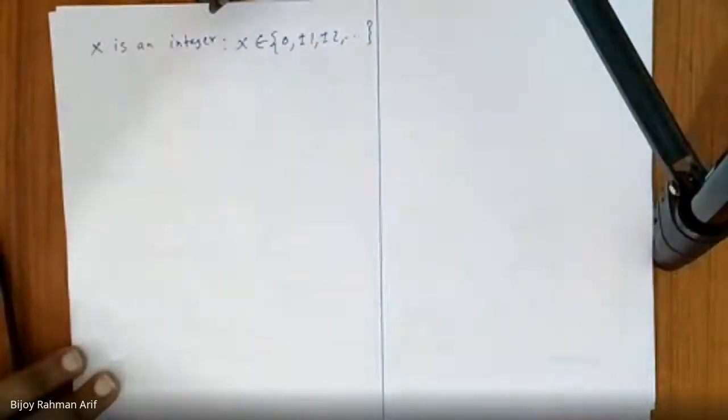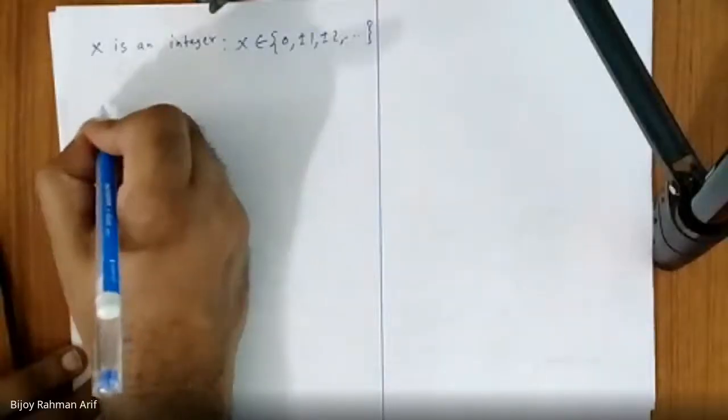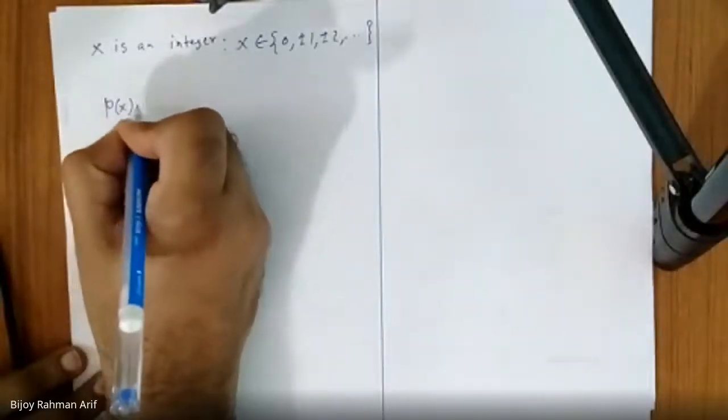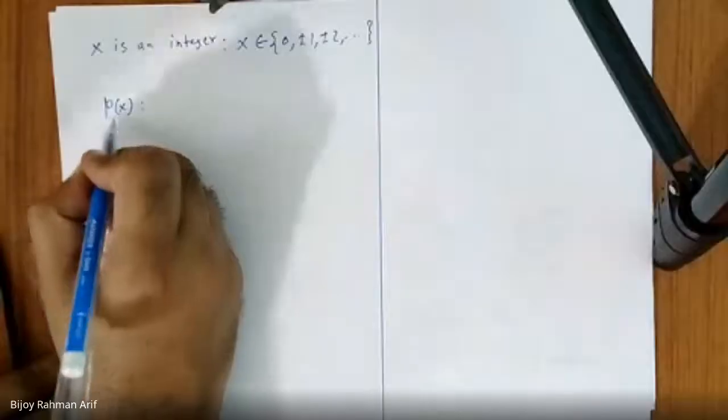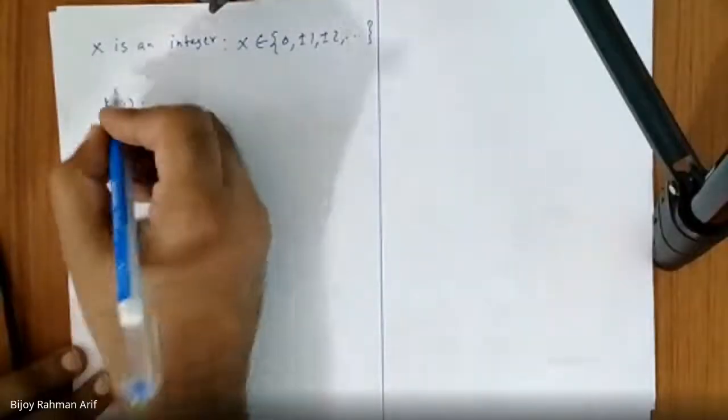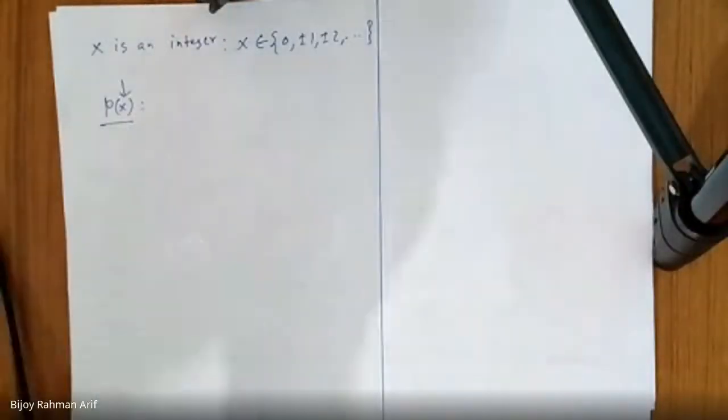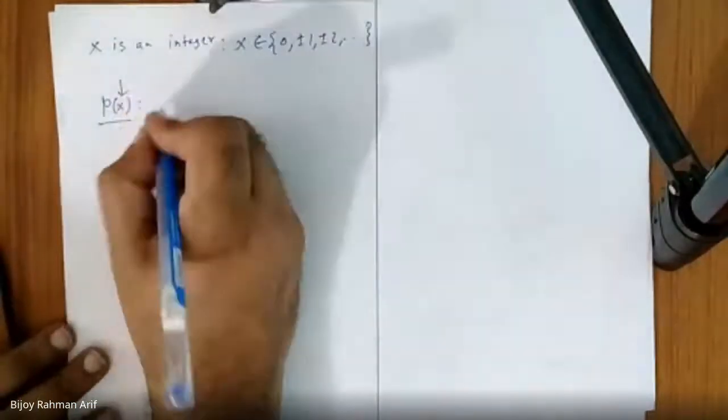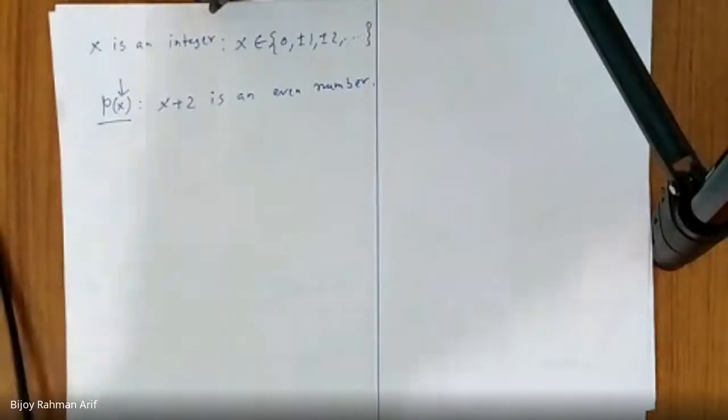And we write an open statement using this. It's a statement that depends on x. So P(x) is a statement depending on the value of x: x plus 2 is an even number, right? Yes, sir.